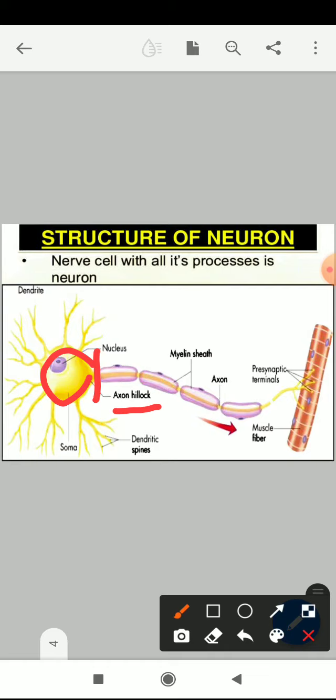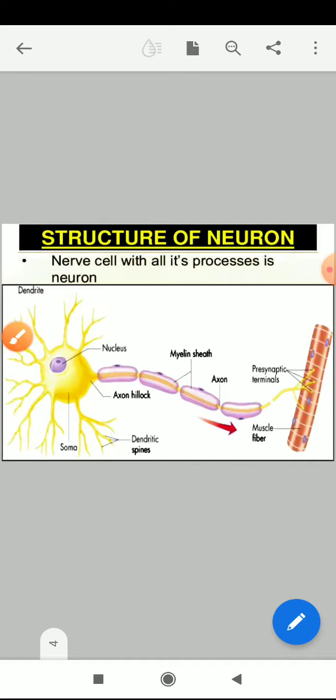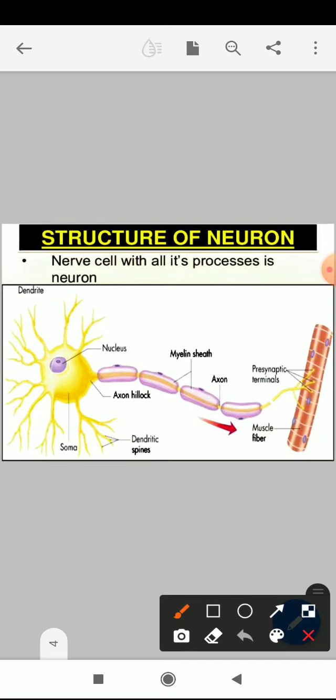You can also see that the cell body basically has the presence of a nucleus. So this is the nucleus present in the cell body. Not only the nucleus, within this cell body there is also the cytosol. It is also called the soma. In this soma, with the nucleus, mitochondria, Golgi complex, endoplasmic reticulum, all the structures are present.